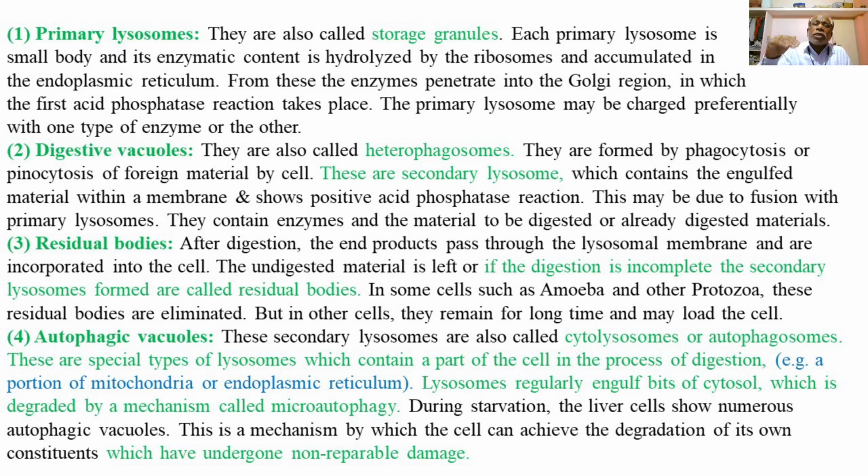So heterophagosomes, or the secondary lysosomes called digestive vacuoles, are formed by the process of either phagocytosis or pinocytosis of the foreign material into the cell. These are also called secondary lysosomes, which contain the engulfed or ingested materials within the membrane and show a positive acid phosphatase reaction.